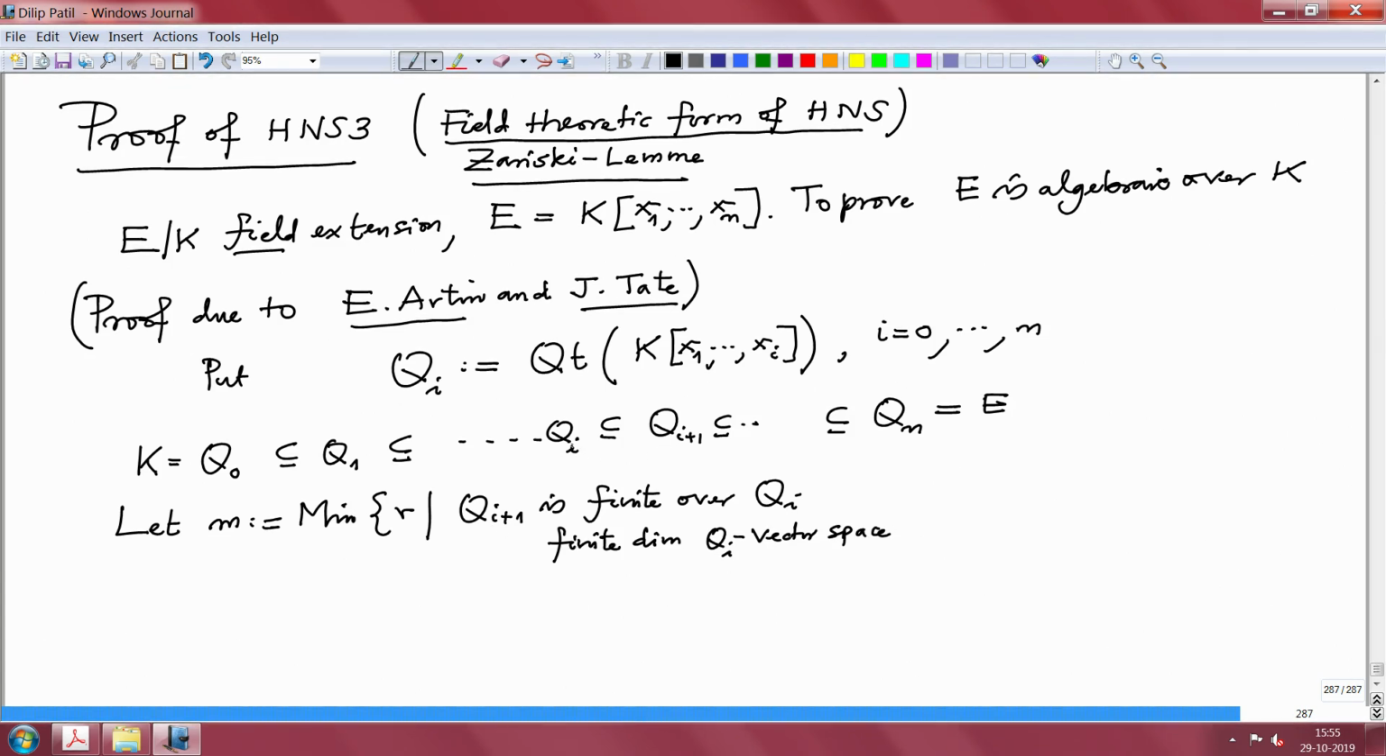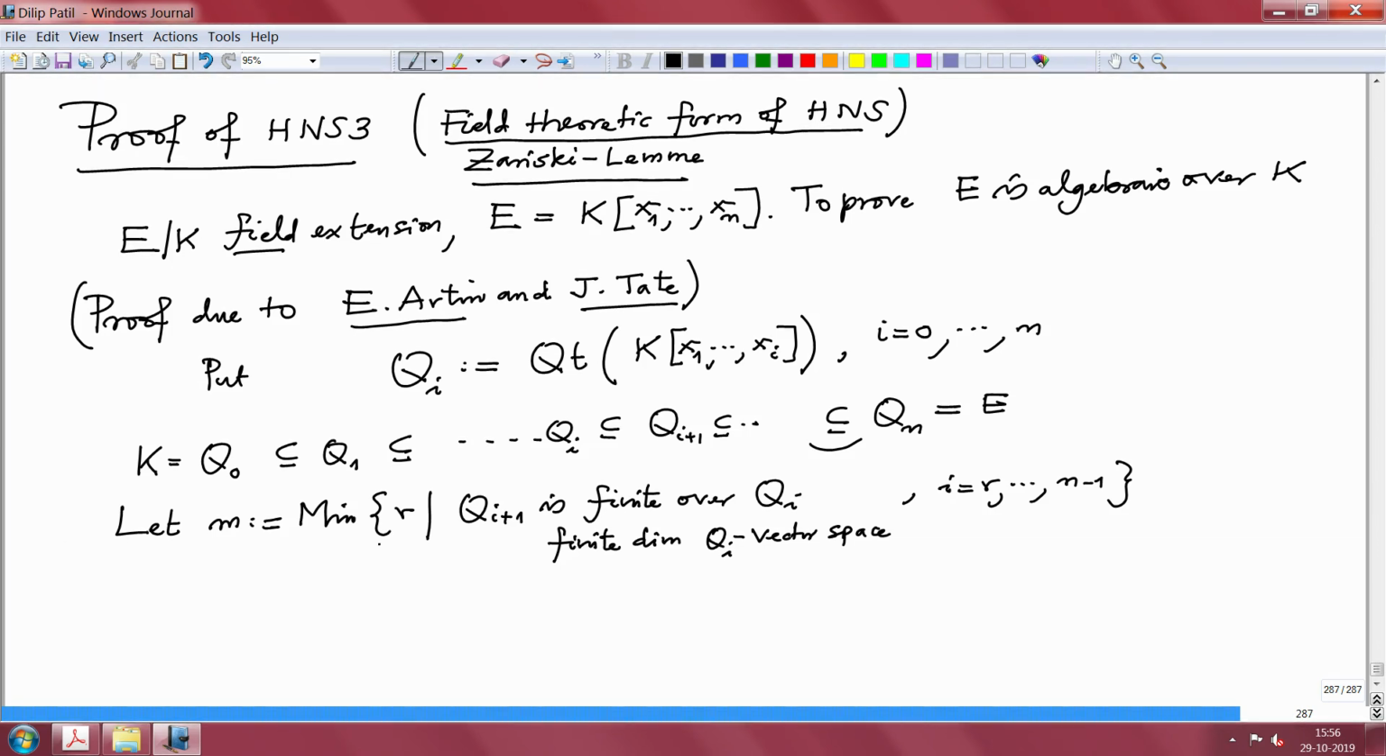Look at all these Q_i's, where i is varying from r to n minus 1. So what I am saying is, if this is a finite vector space, keep it, go to the next. If it is finite, keep it, go to the next one. So you choose r such that r is minimum with this property, that all these later ones are finite vector spaces over the earlier one. So take such r.